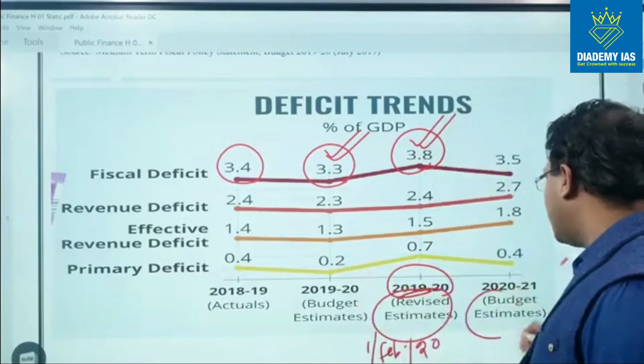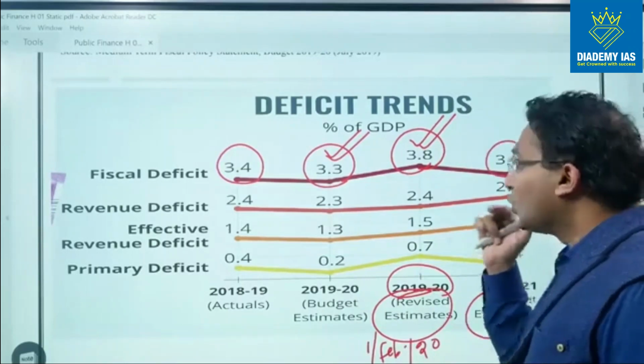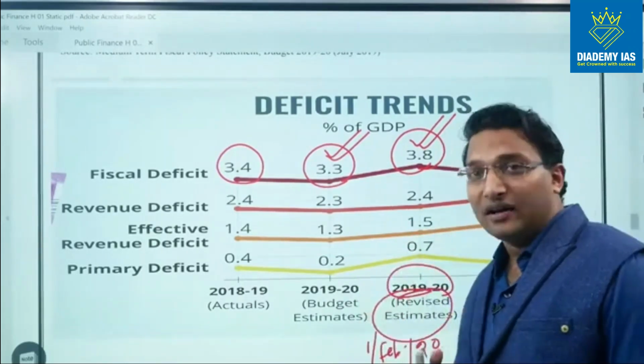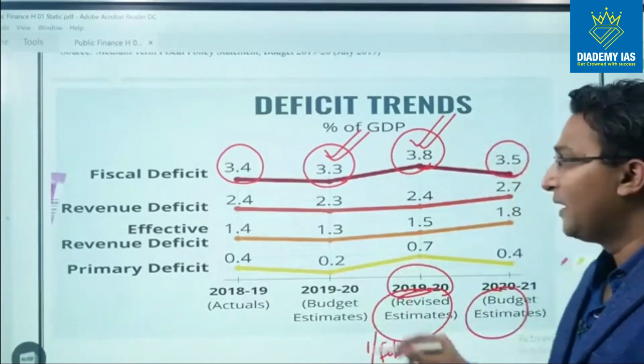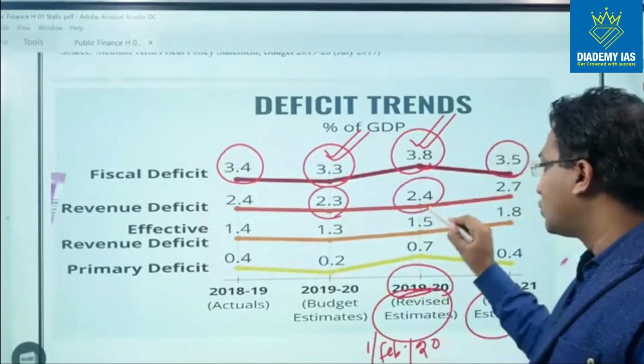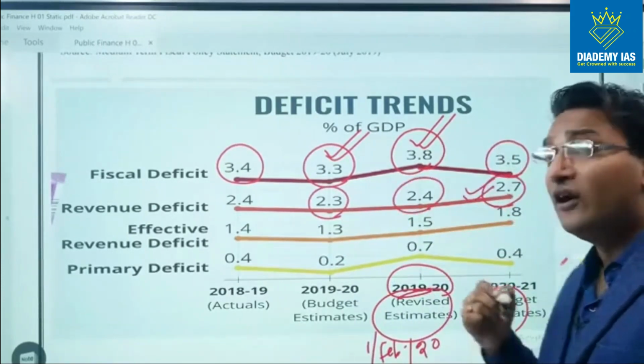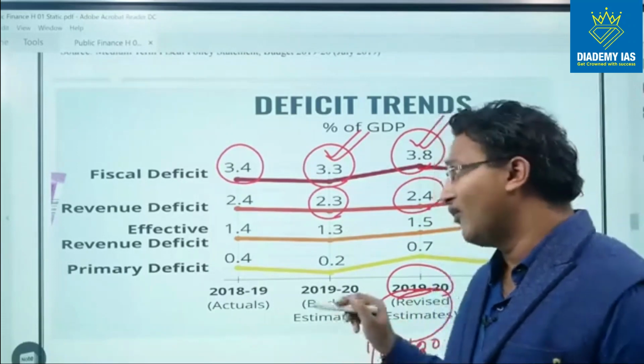And we estimated that we will maintain 3.5% for 2020-21, which is going to be much higher because of this coronavirus slowdown. Revenue deficit for the current year we expected 2.3, but we increased it to 2.4, then 2.7. This can go up to 3%. So we are really in a very bad situation nowadays.